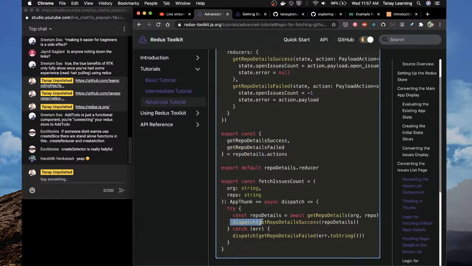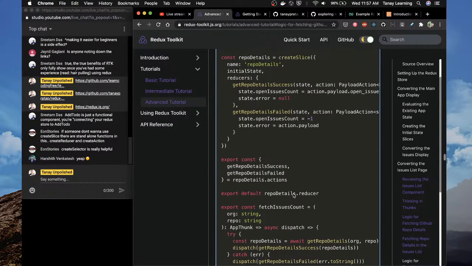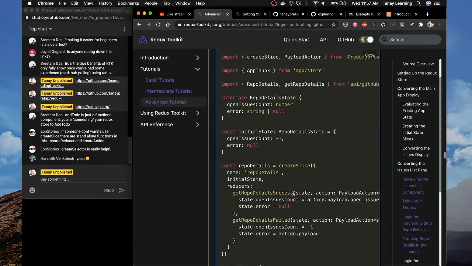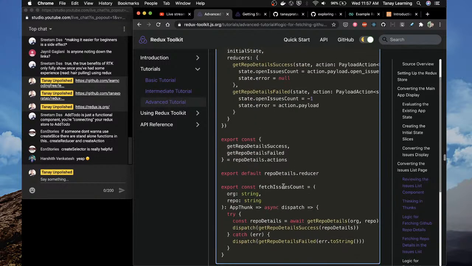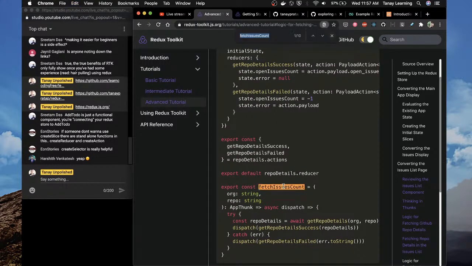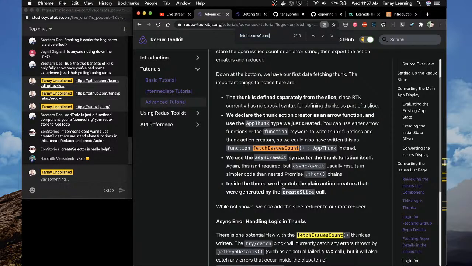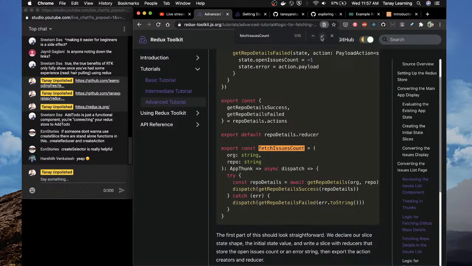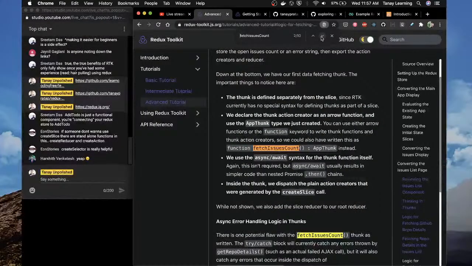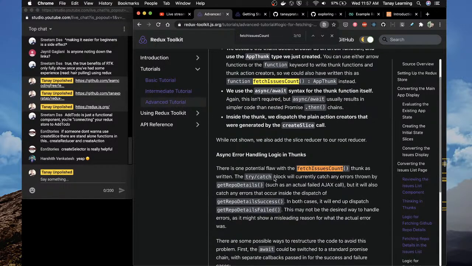How is this getting a dispatch? How is this getting dispatched? This fetch issues count is the only thing which I want to understand now. So we'll see where we are using fetch issues count. Okay, the first time we use fetch issues count is here. Next time we use it is here. Third time we use it, there is one potential flaw with the thunk as written.